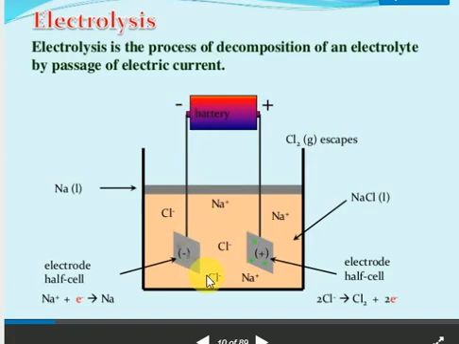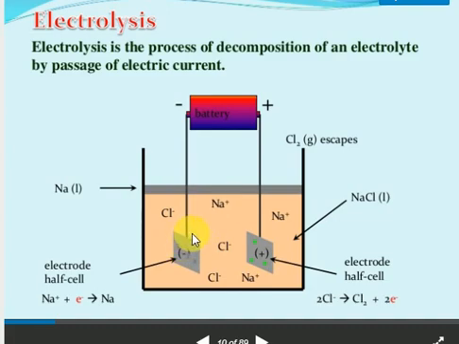If you take NaCl and connect it with a battery, which contains two charges in the external circuit, what happens is that Na+ and Cl− aqueous ions form; it breaks into Na+ and Cl−. Initially the electrodes don't have any charge. When you connect them with the battery, based on the terminal attached, one gets a positive charge and the other, attached to the negative terminal, gets a negative charge. So a positive electrode attracts negative ions, and a negative electrode attracts positive ions.